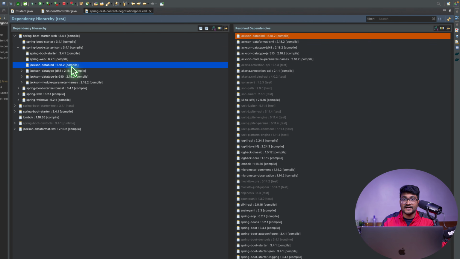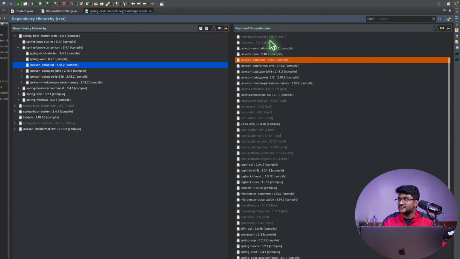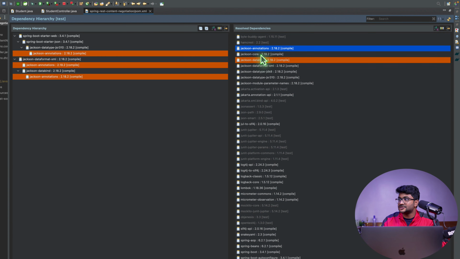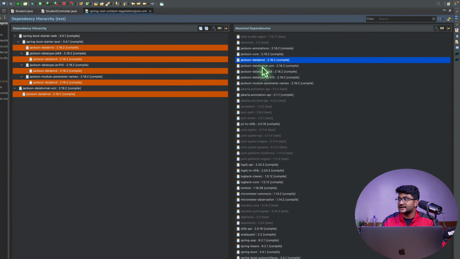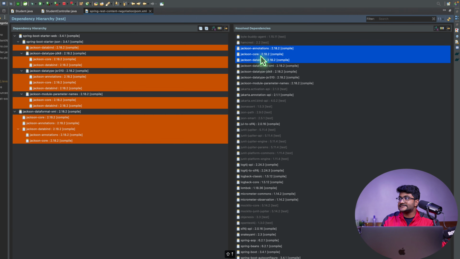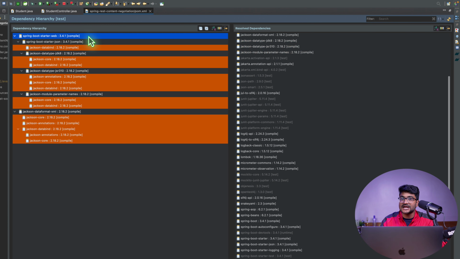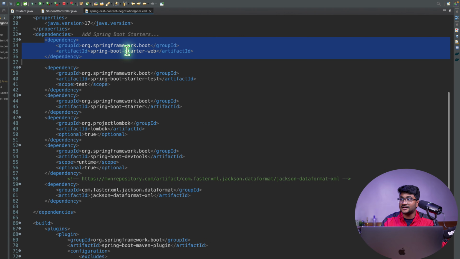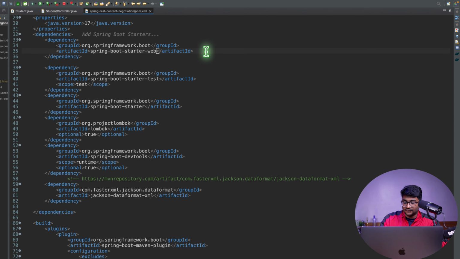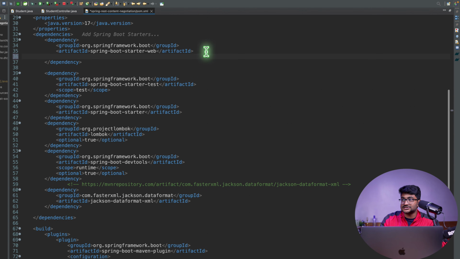The Jackson databind is basically the important one, and you can see all these things over here: the Jackson annotations, Jackson core, Jackson databind, data format. All this Jackson support has been added to my Spring Boot automatically through this starter web, right? So if you don't believe me, go to pom.xml and go over here to your Spring Boot starter web.